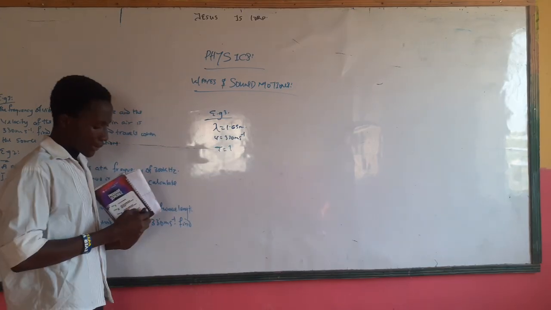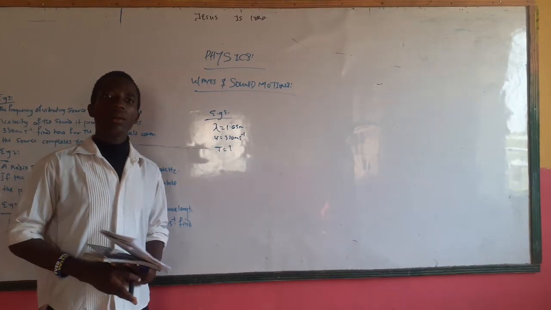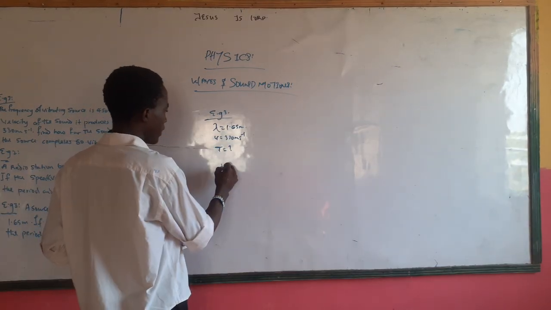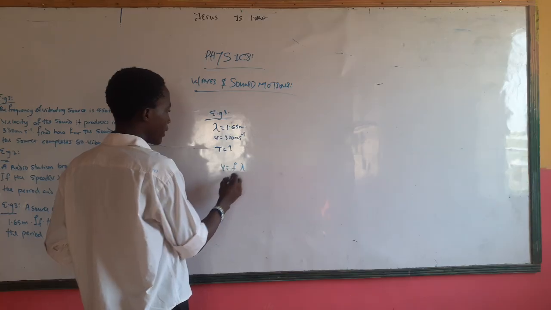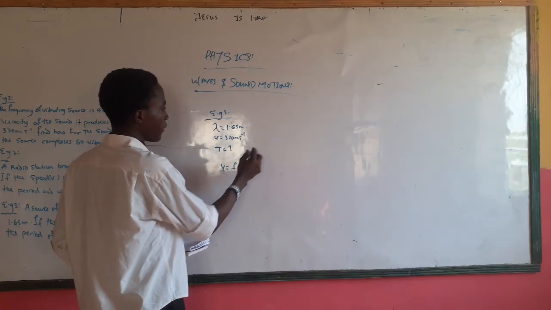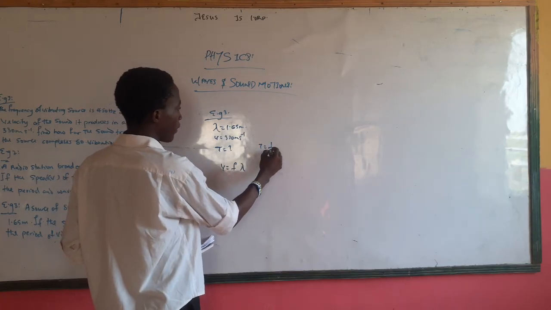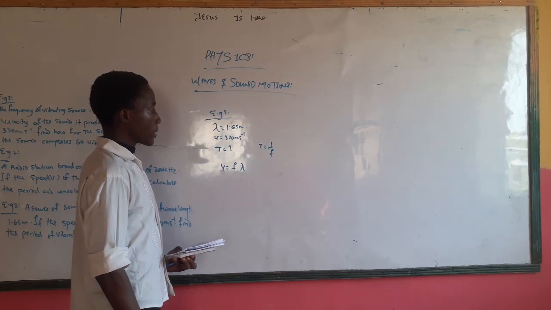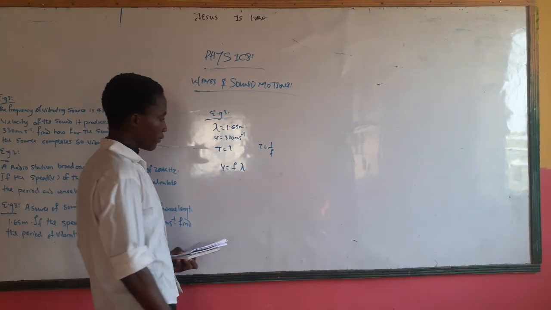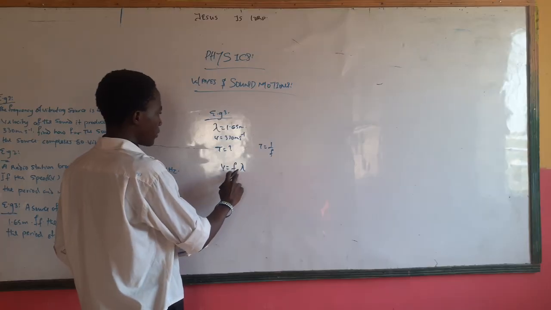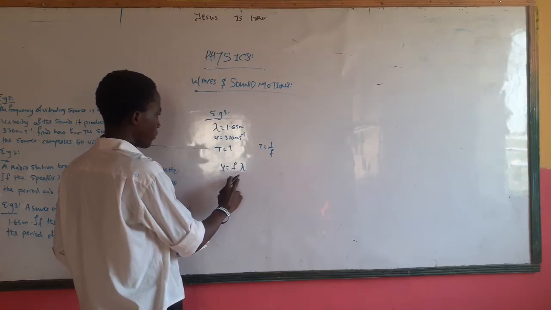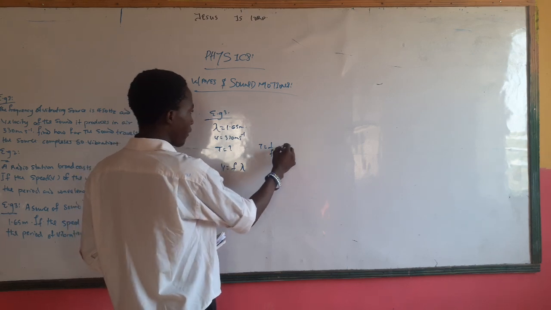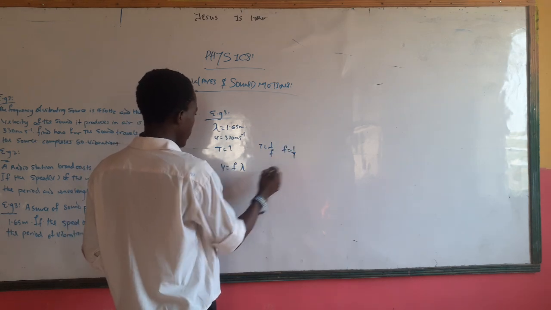So how do we go about this? Let's create a formula to solve this. Remember I said something: V is equal to what? Frequency multiplied by lambda. And T is what? T is 1/f. So we can use everything to find T. F will be what? F will be 1/T. So here we'll replace it.